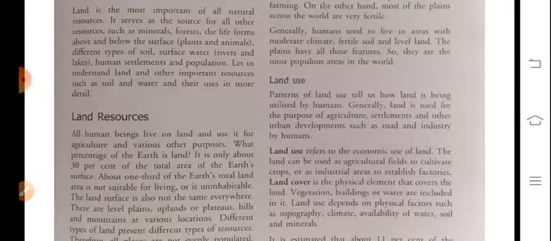The physical feature of the land is called topography. These are the factors required for the production of land for agriculture, and if these things are not present, definitely it is impossible to cultivate the land and also to get a good production.